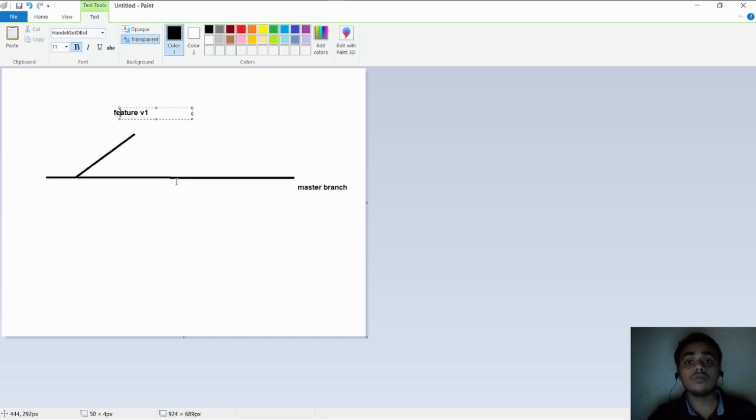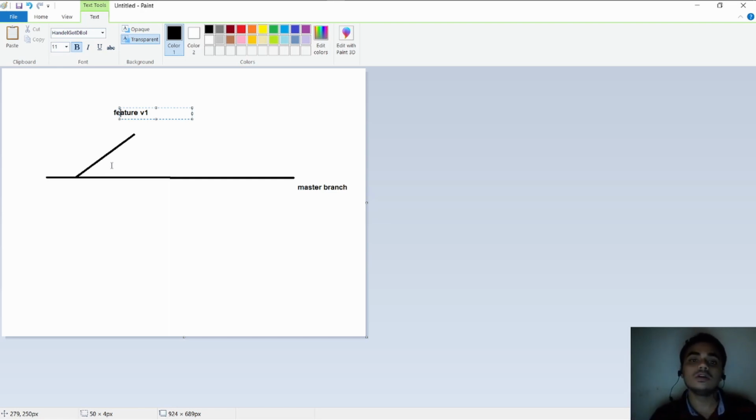So we don't want that. That's why branching came into the picture, so that you can work on an isolated branch with the same code, and it wouldn't affect your main branch, your master branch. So once you are 100% sure that this is not going to do any harm on the master branch,